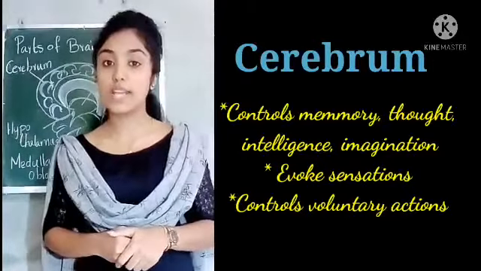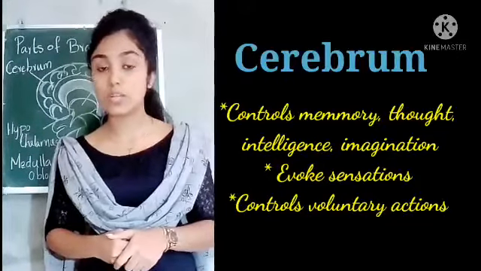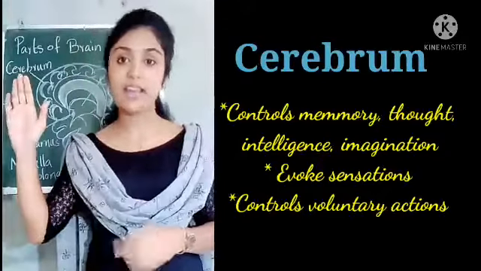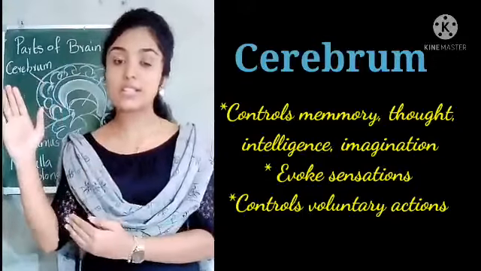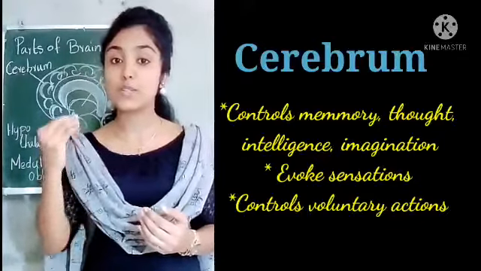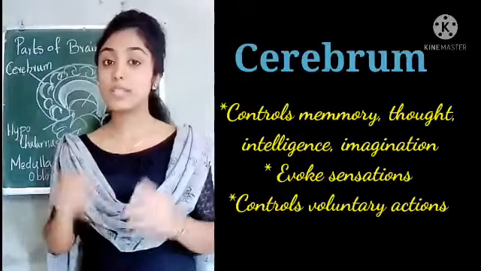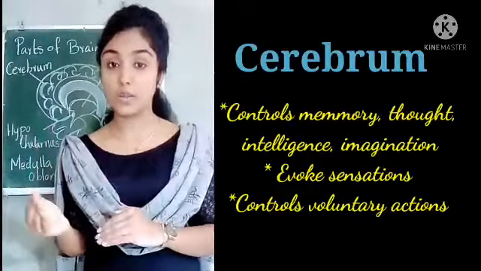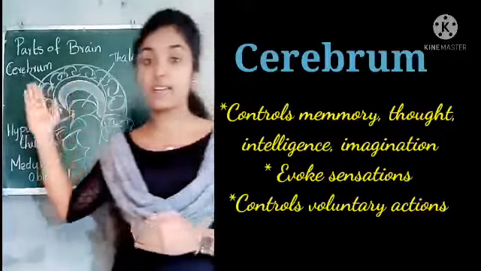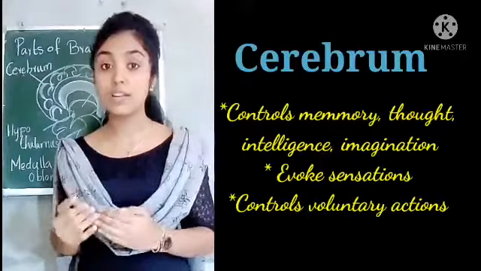So what do you mean by voluntary and involuntary actions? The actions which are under our control are termed voluntary actions. An example: if I wish to raise my hand, I can do that, because this action is under my control. But if I wish to stop my heartbeat or my breath, is it possible? No, it's not possible. Such actions which are not under our control are termed involuntary actions. So the function of the cerebrum is that it controls our voluntary actions, the actions which are under our control.